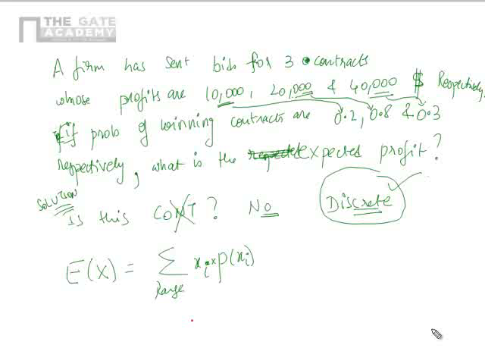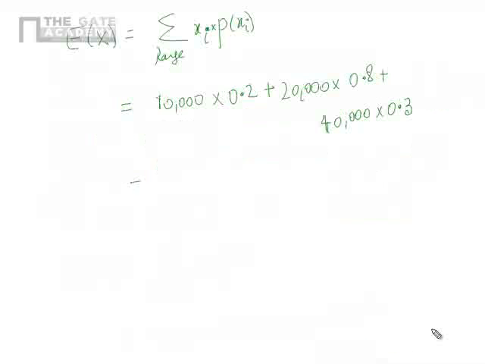That means we have to find the probability that each contract will be won. For the $10,000 contract, the probability is 0.2, plus the second, a $20,000 contract, with probability 0.8, plus the third, the $40,000 contract, with probability 0.3.